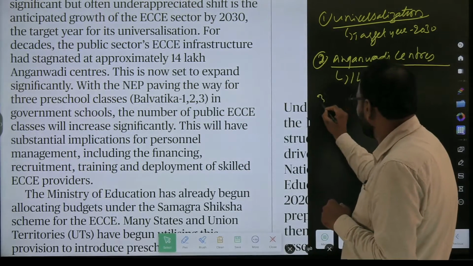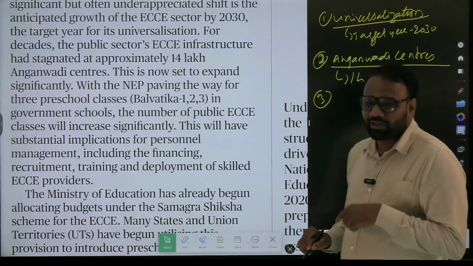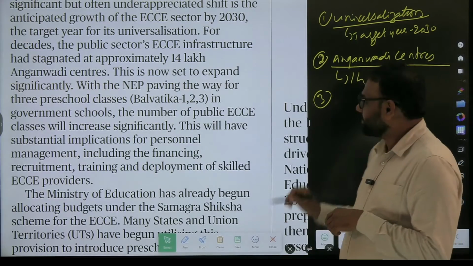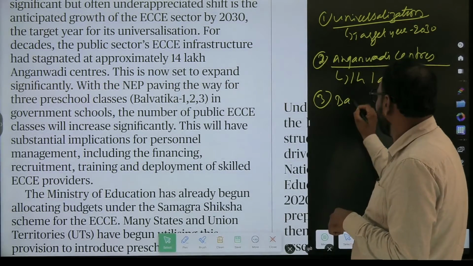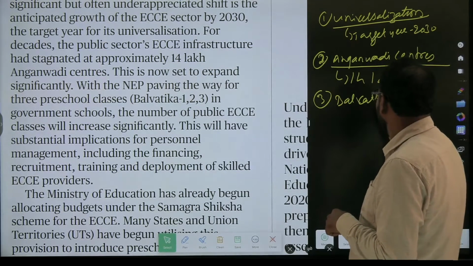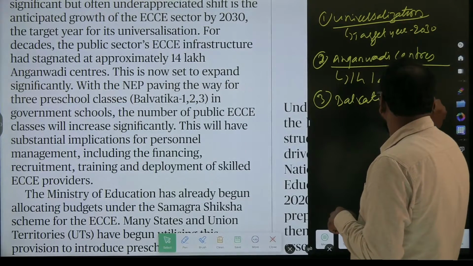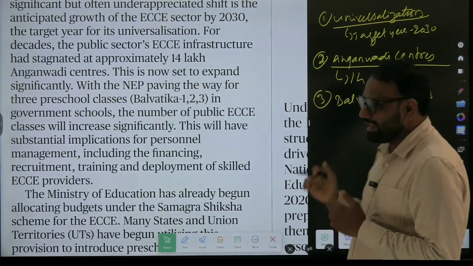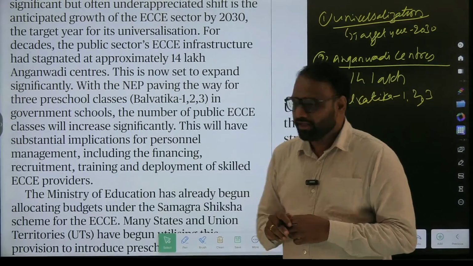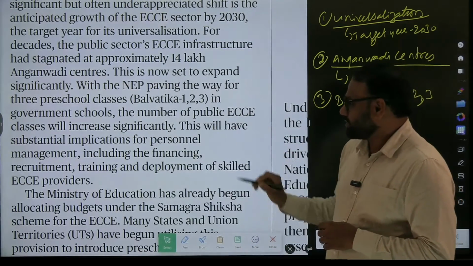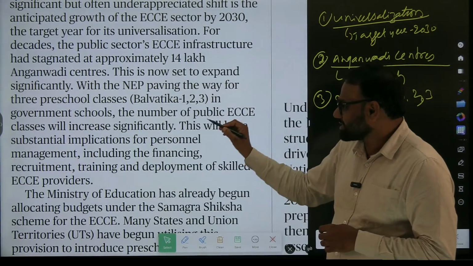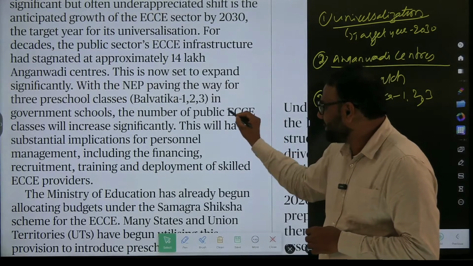So under the NEP, what are the preschool classes called? Balvatika 1, 2 and 3. They are like nursery, LKG and UKG. So under NEP, in government schools, the number of public ECC classes will increase significantly. What is public ECC classes?